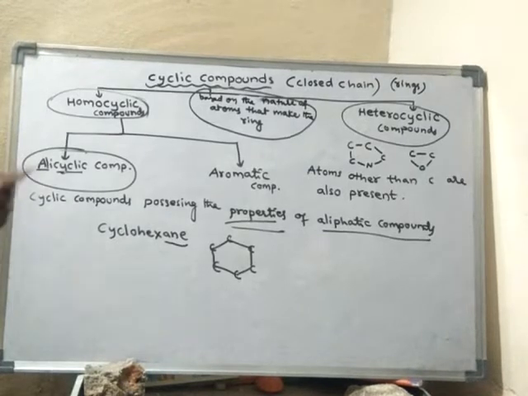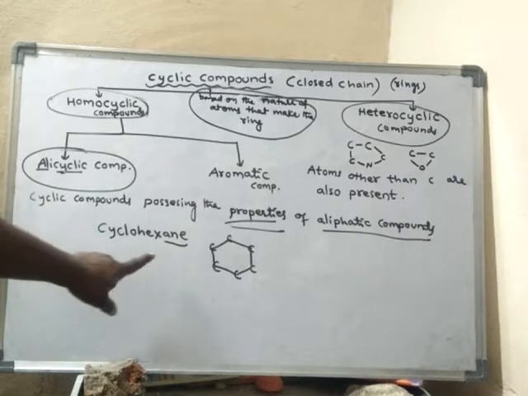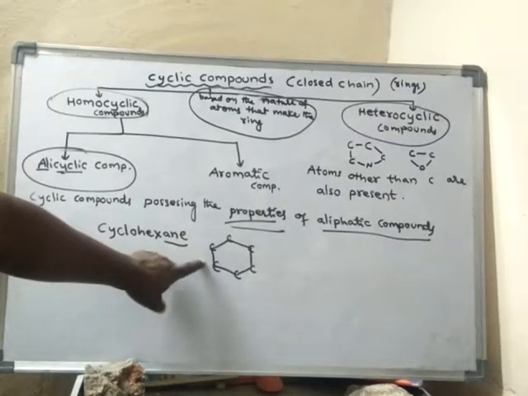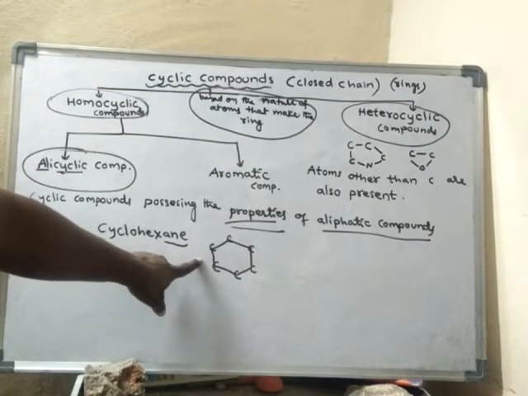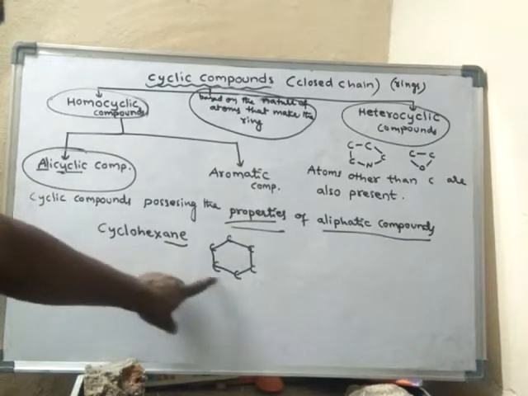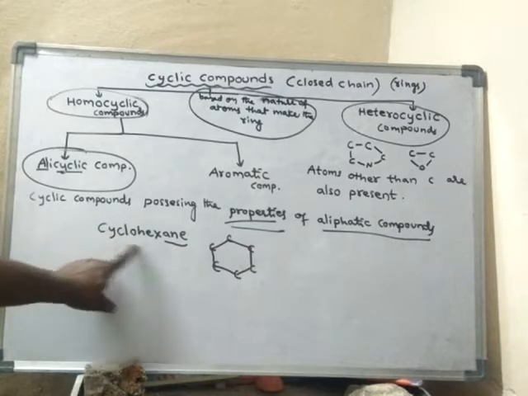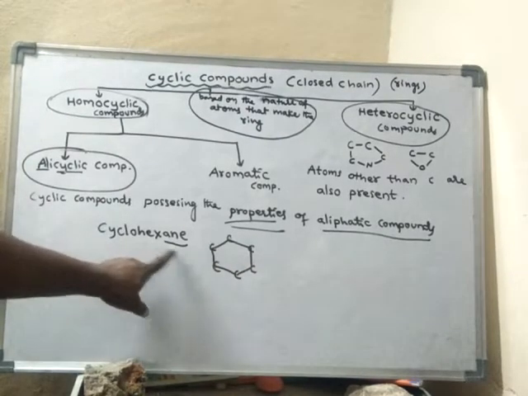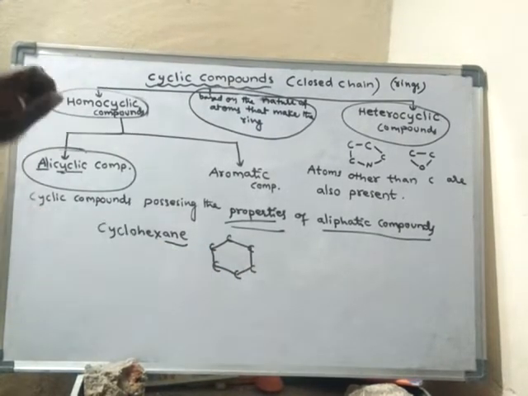So this compound shows similar properties to alkanes. Cyclohexane: hex means 6 carbons, cyclo means ringed, and ane means only single bonds between the 6 carbons.